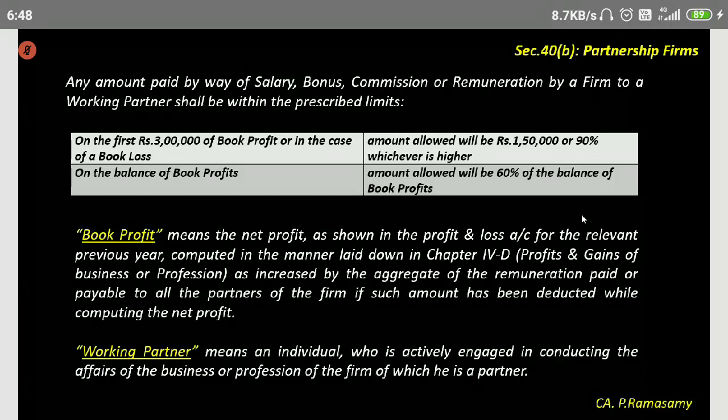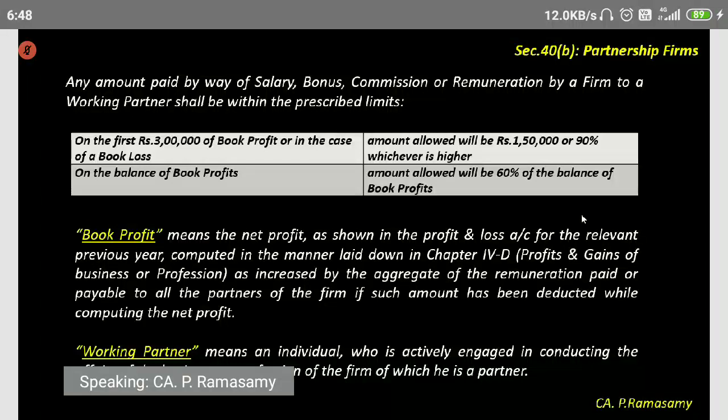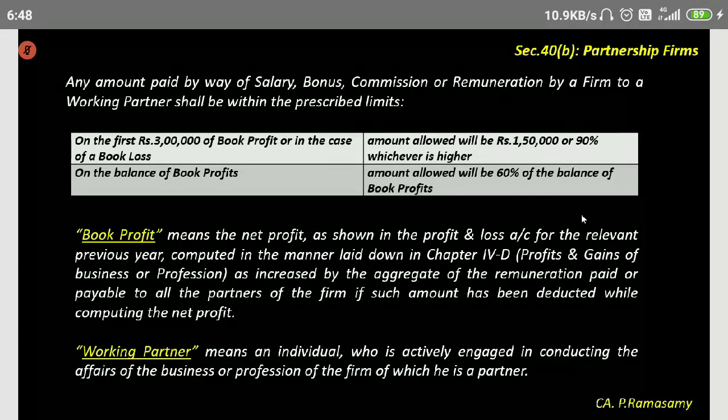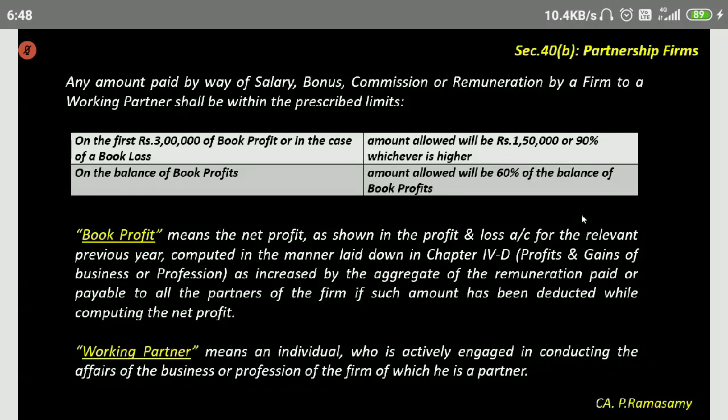or in the case of a book loss, the amount allowed will be rupees 1,50,000 or 90% of book profit, whichever is higher. On the balance of book profits, the amount allowed will be 60% of the balance of book profits.